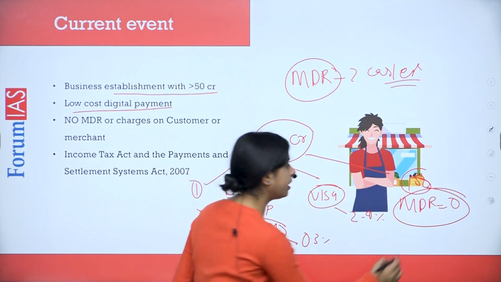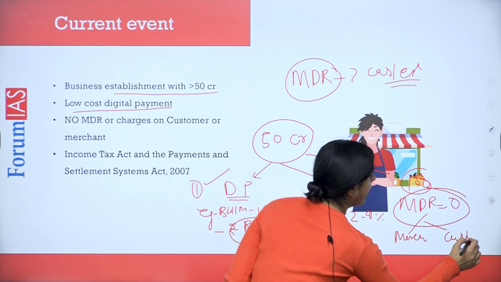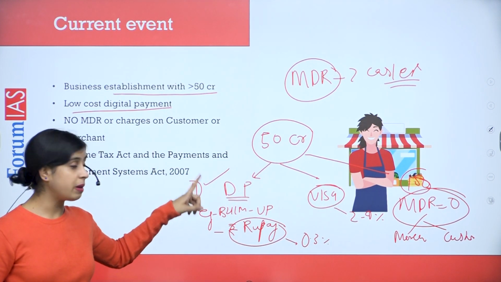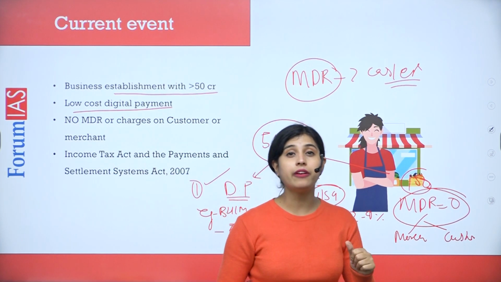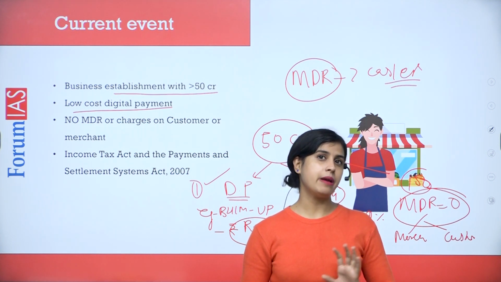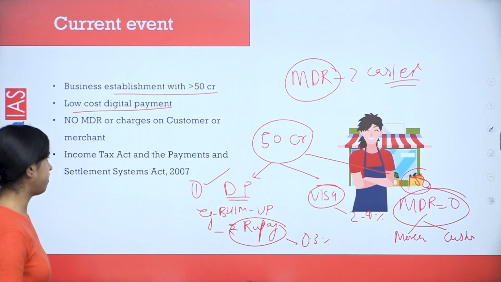No MDR will be imposed on the merchant or on the customer. Acha, keep in mind, this condition is only for the low-cost digital payment method, and actually it is only for the RuPay card. It is not available for Visa or MasterCard. On Visa and MasterCard, you're still paying MDR. So in a way, this is promoting your indigenous digital payment system.